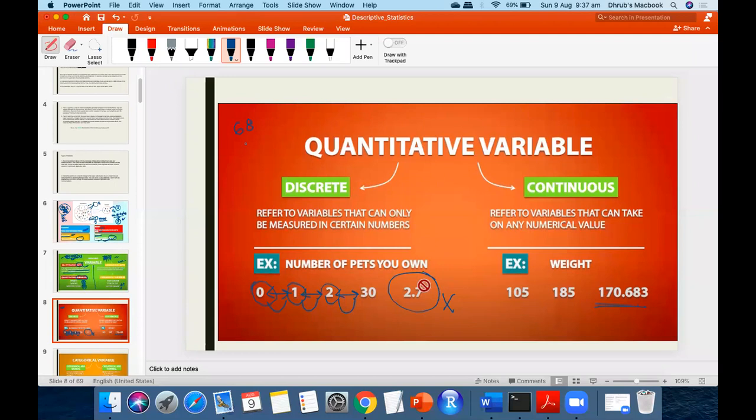If I ask you for a precise value, you can tell me 68.23. If I ask for more precise values, and you have the right kind of device, you can give much more precise values, like 68.238742. So we need to go beyond whole numbers, and consider decimal numbers also. Then we call it a continuous variable. Is it understood?